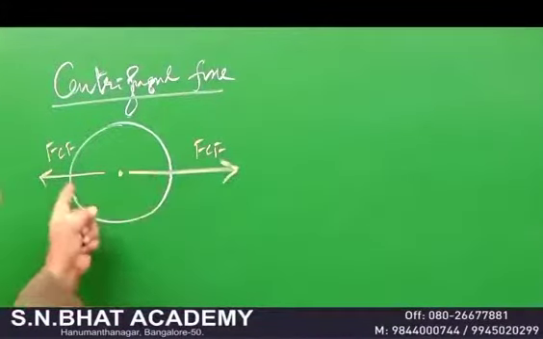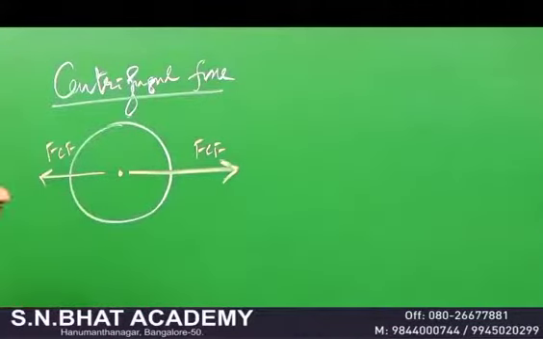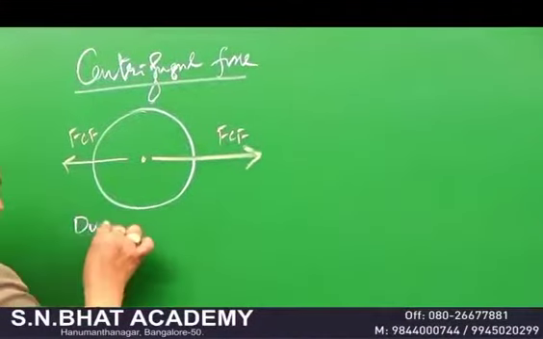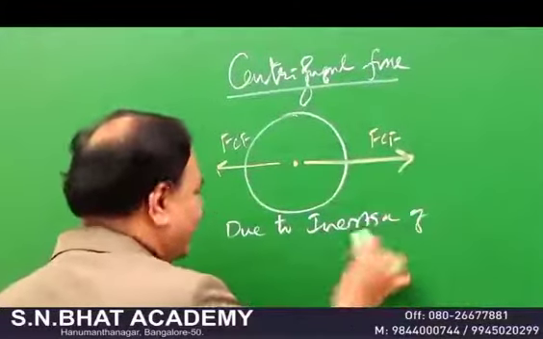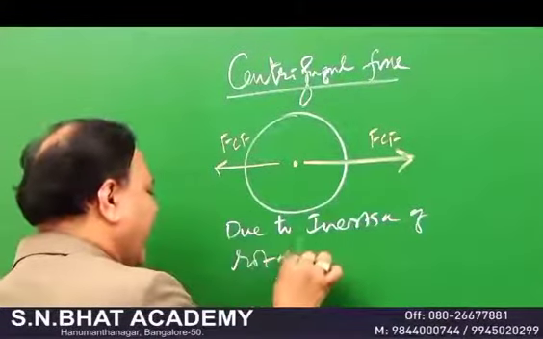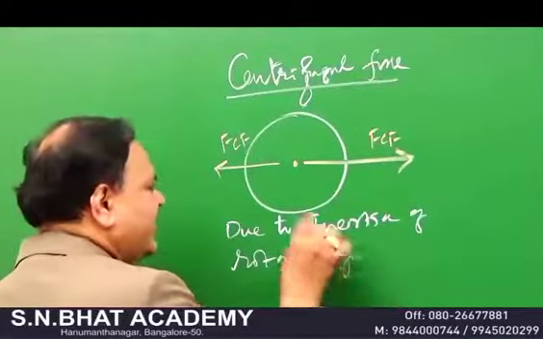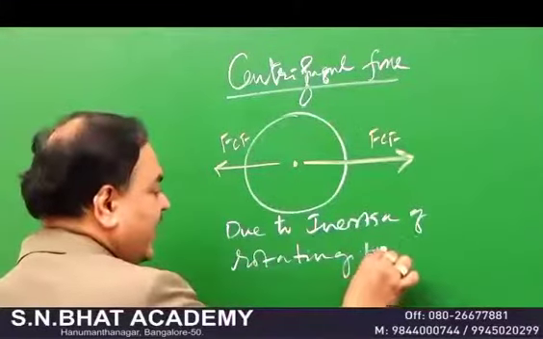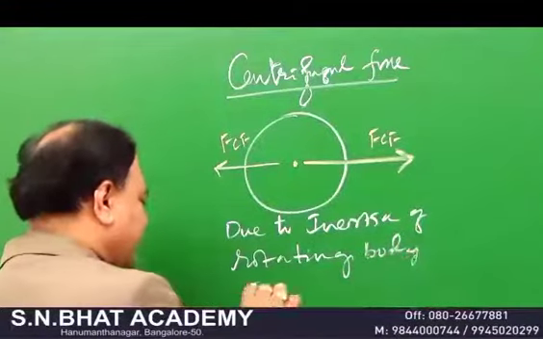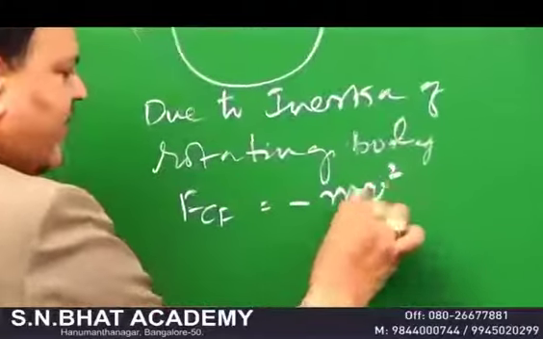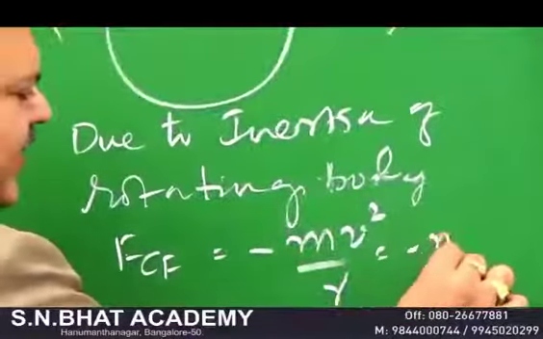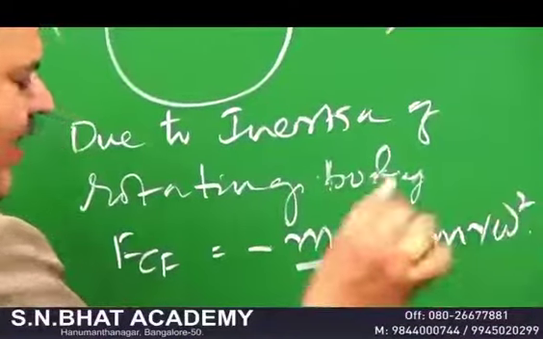Centrifugal force is due to only the rotational motion of the body, and it is directed away from the center. It is due to the inertia of the body. Remember, it is due to inertia of the rotating body. These are very important points. But it is directed away, and therefore the expression for centrifugal force is minus mv square by r, or it is equal to minus m r omega square.